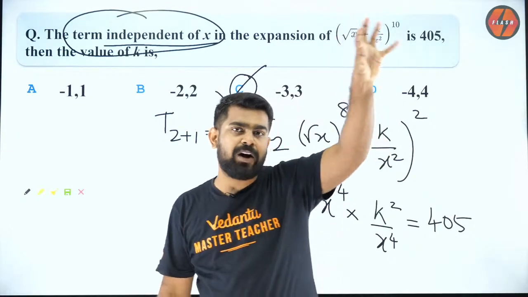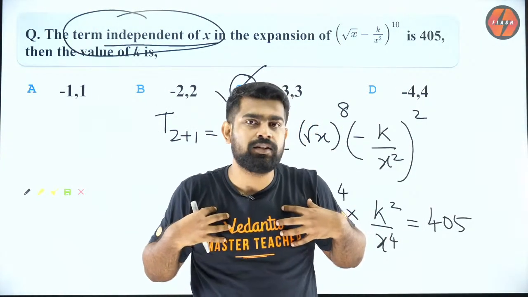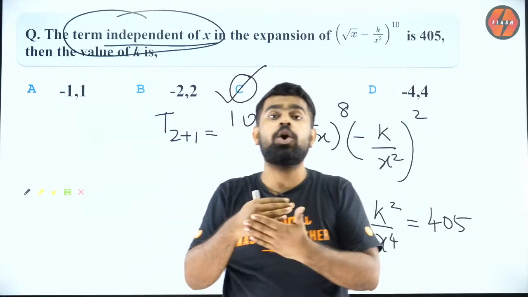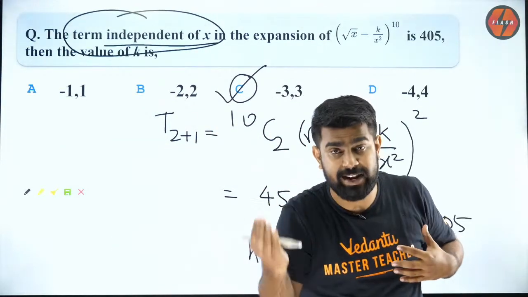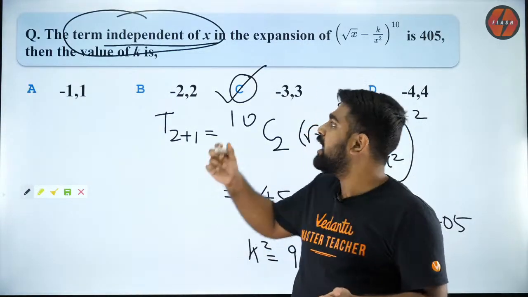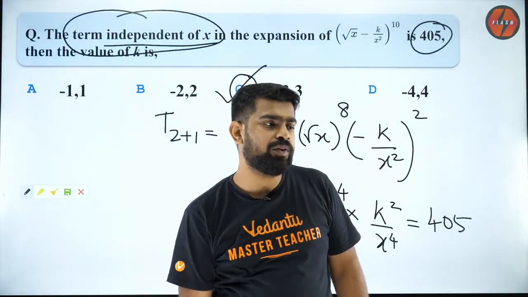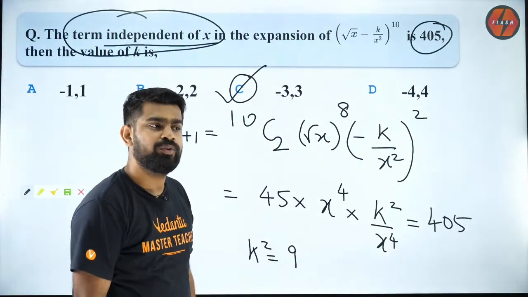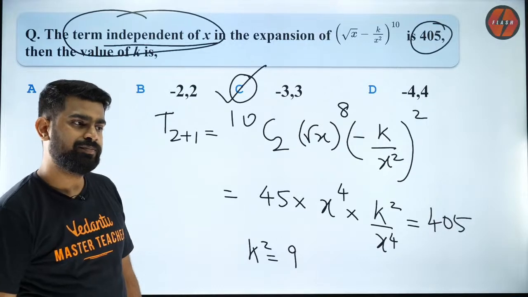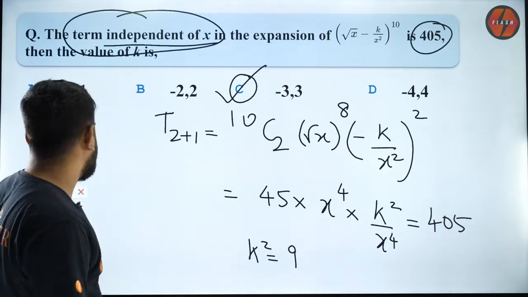So I collect the powers of x and equate it to x power 0. I get what is r. So once I get r, I know which term is independent of x. And after I get the term independent of x, I know it is equal to 405. So use that information and get the value of k. Got it? So that is how we do it. I hope you guys are all fine.